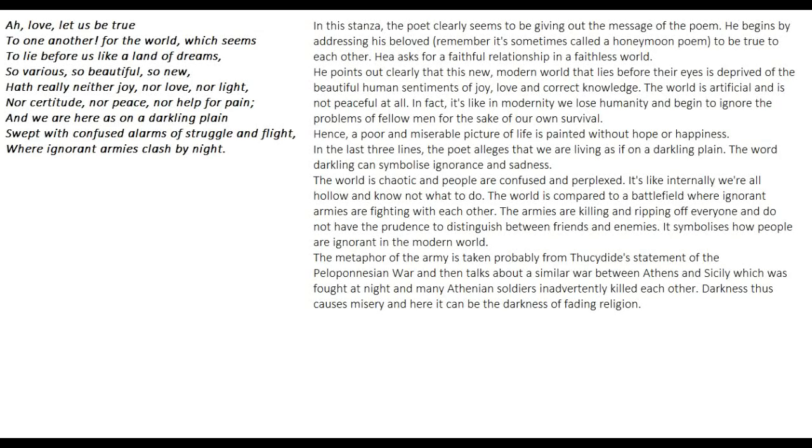In the last 3 lines, the poet alleges that we are living as if on a darkling plain. Now, what does the word darkling remind you of? There is another poem, Darkling Thrush, and you can see that there is a kind of similarity between the 2 poems.